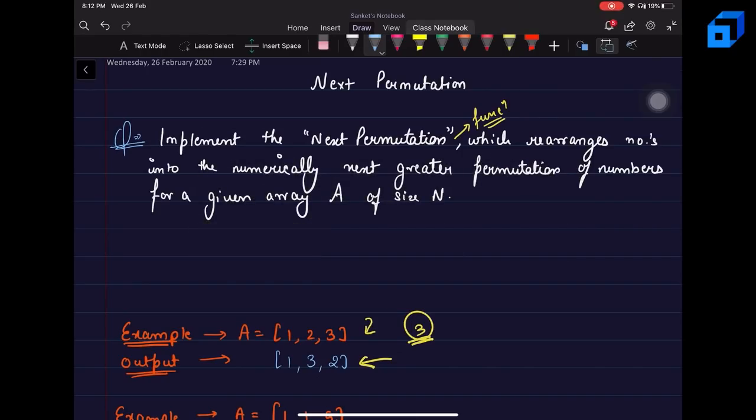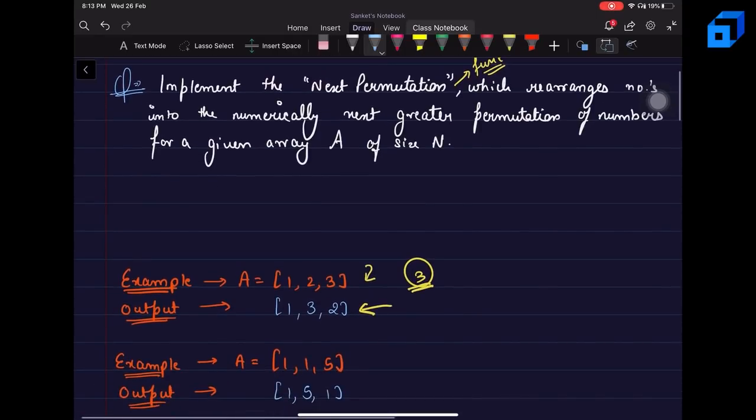Hey guys, in this video we are going to discuss the problem next permutation. The problem says that you are supposed to implement the next permutation function, which rearranges the numbers into the numerically next greater permutation of the numbers for a given array of size n. Here suppose the given array is 1, 2, 3, the size is 3. The next greater permutation, or the just larger permutation, is going to be 1, 3, 2.